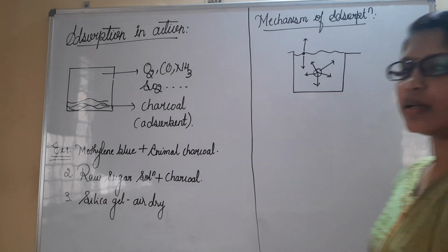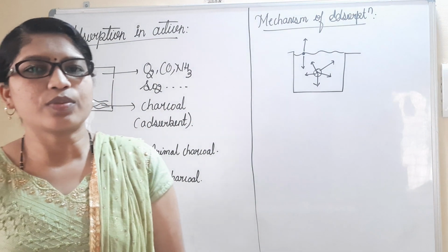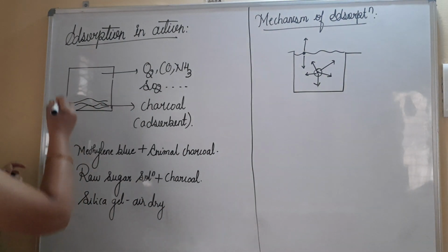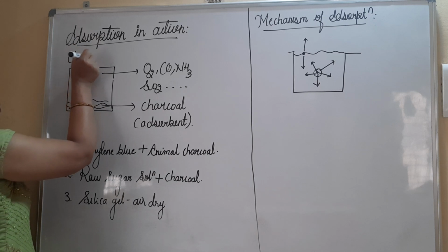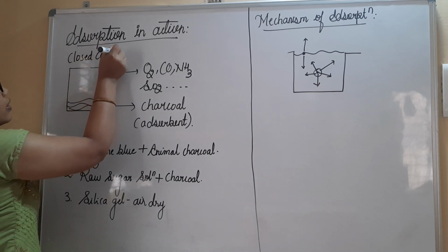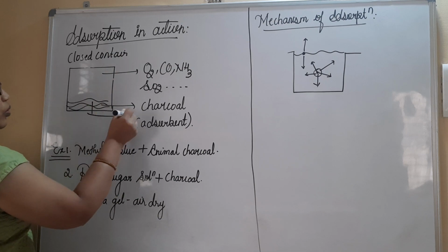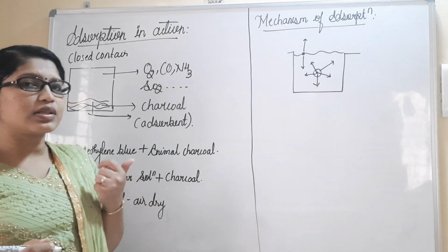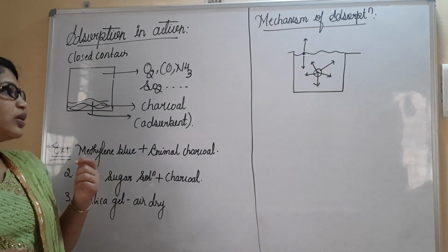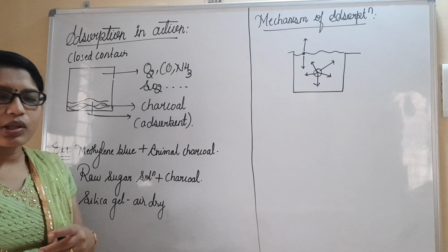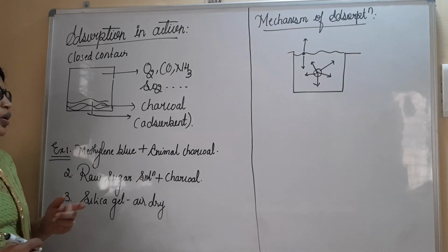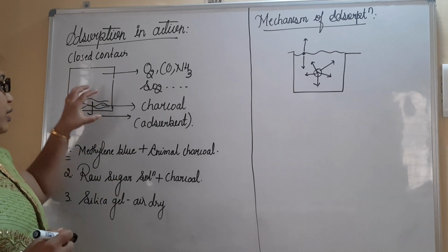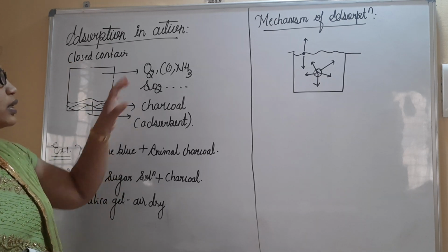So you can consider here, dear students, regarding the adsorption process. When you consider a closed container, let me tell it as a closed container, filled with charcoal. We all know charcoal is a good adsorbent. We have quoted some examples, and charcoal was also one of them, which are good adsorbents in nature. So this closed container is filled with charcoal along with certain gases.